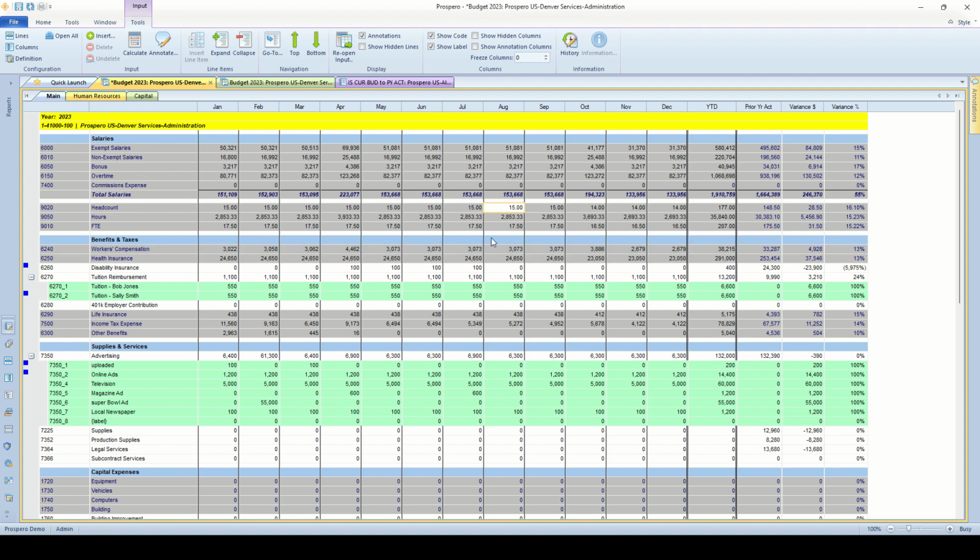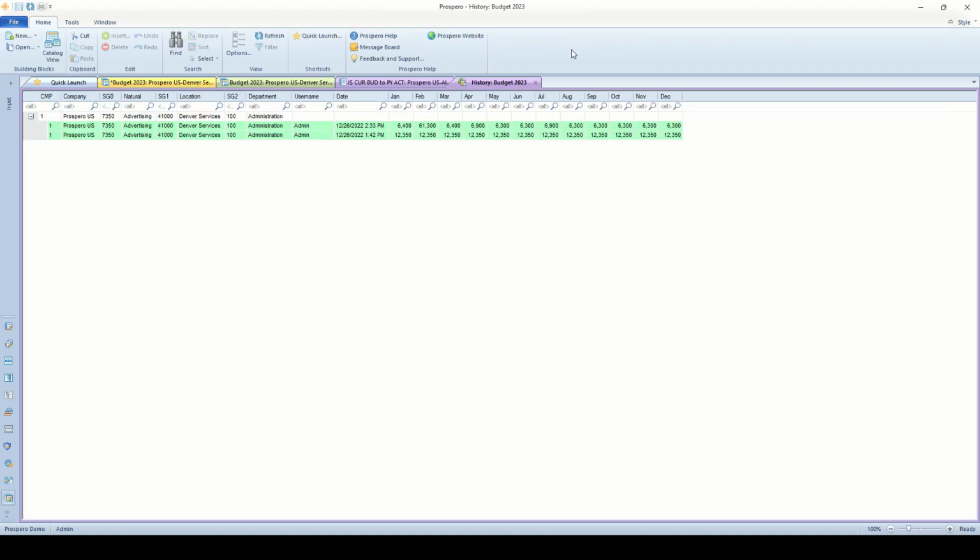All the changes here, we track history for all the changes. So if you click one time on any row here and go to the history icon up top, we will track any changes to that row for us. And this also tracks the user ID that made the change, the date and time it was changed, and the account balances. So easy to track any changes in the budget process for any of your budget managers.